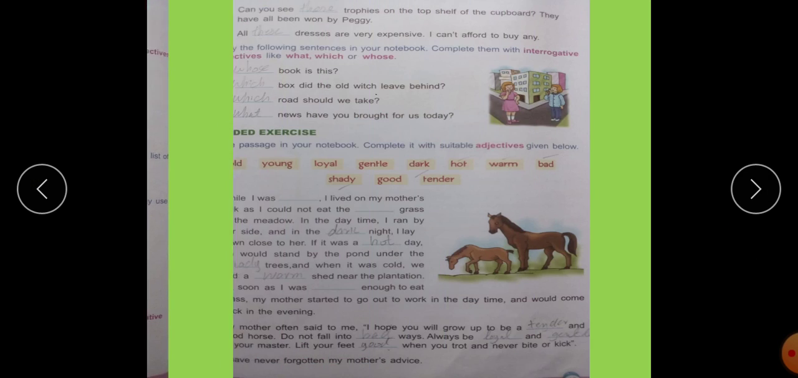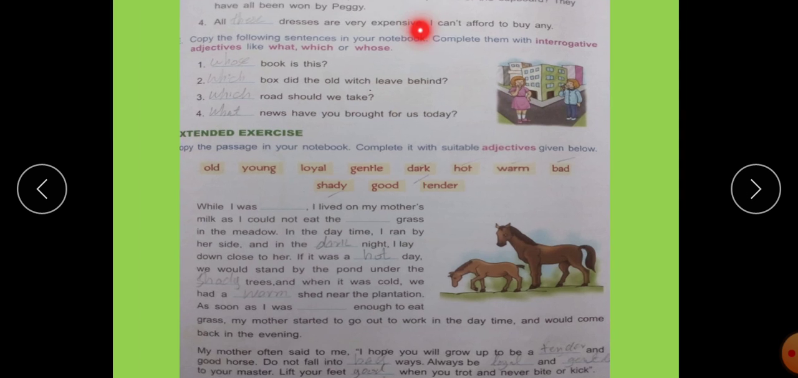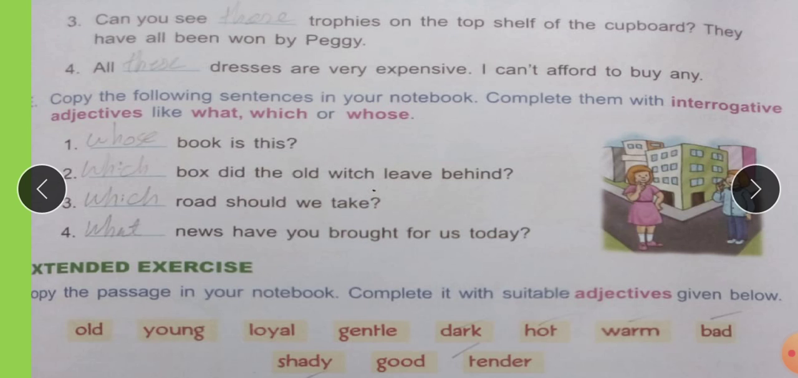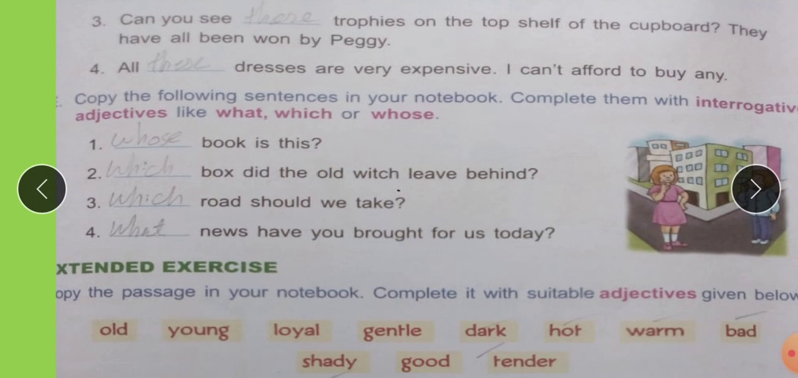Now come to the next page, page number 13. Can you see those trophies on the top shelf of the cupboard? They have all been won by Peggy. And the last one, you have to write here these. All these dresses are very expensive. I cannot afford to buy any.